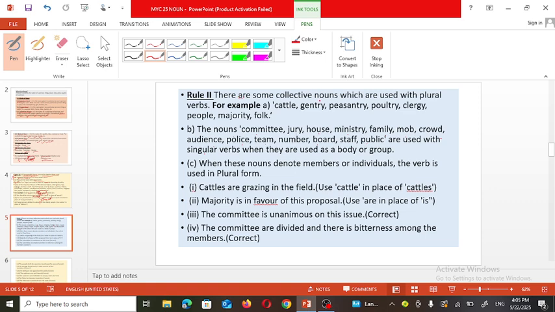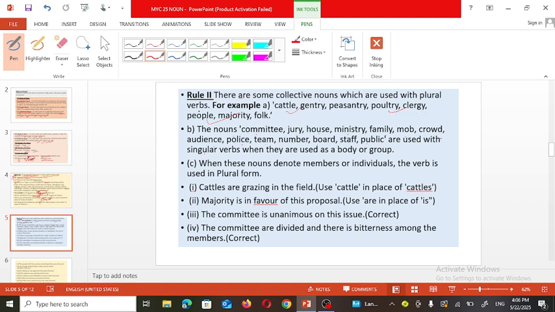There are some collective nouns which are used with the plural verb. Now, which collective nouns are used with the plural verb? Cattle. Cattle means a group of cows and buffalo together. They are called cattle. So, cattle, gentry, peasantry, poultry, clergy, people, majority, folk.